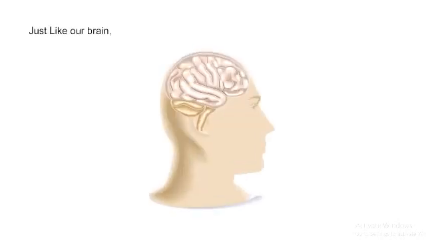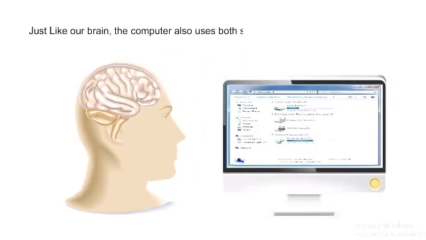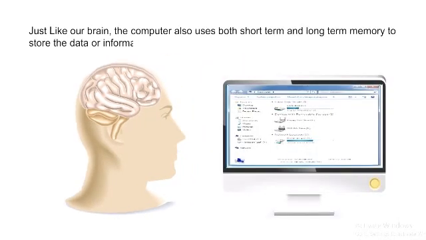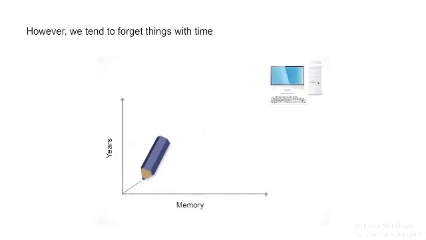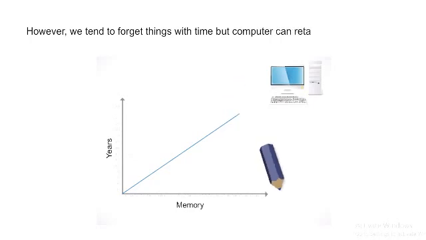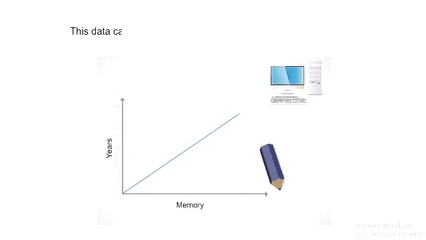Like our brain, the computer also uses both short-term and long-term memory to store data or information. However, we tend to forget things with time, but computer can retain the stored data for years. This data can be retrieved from computer's memory when needed.